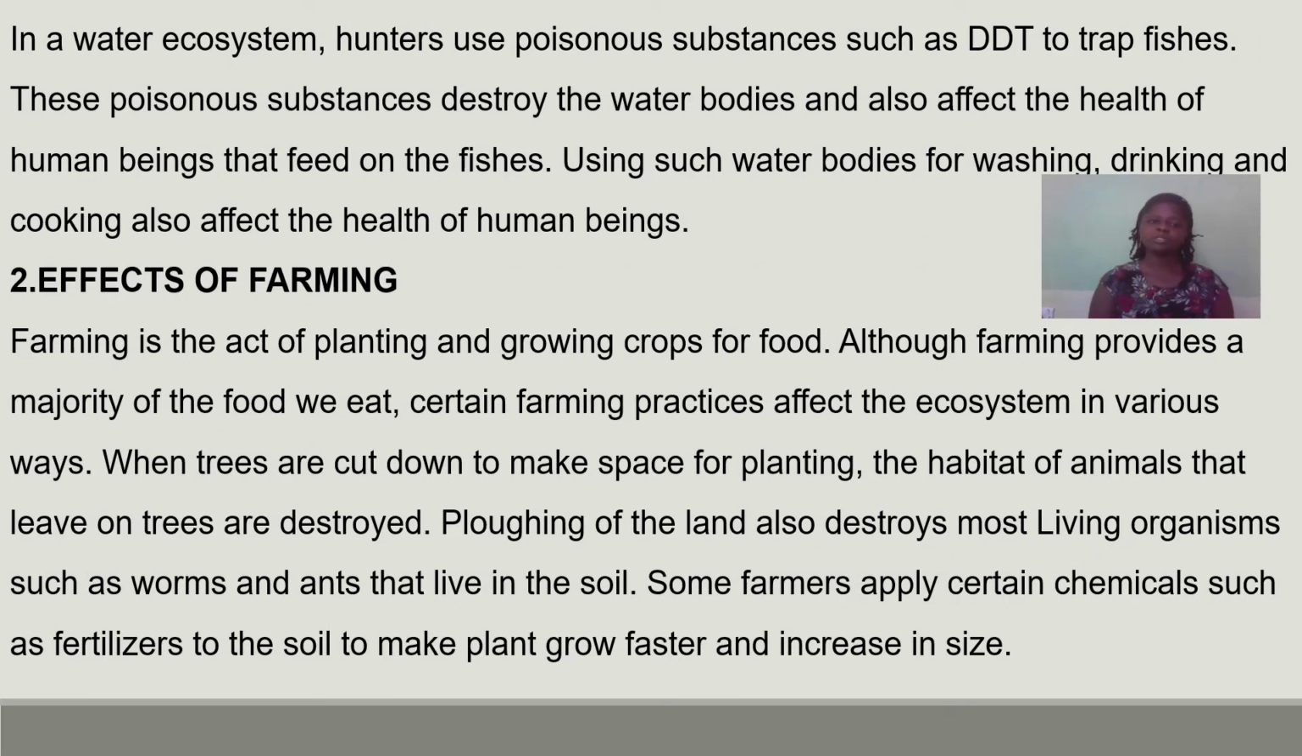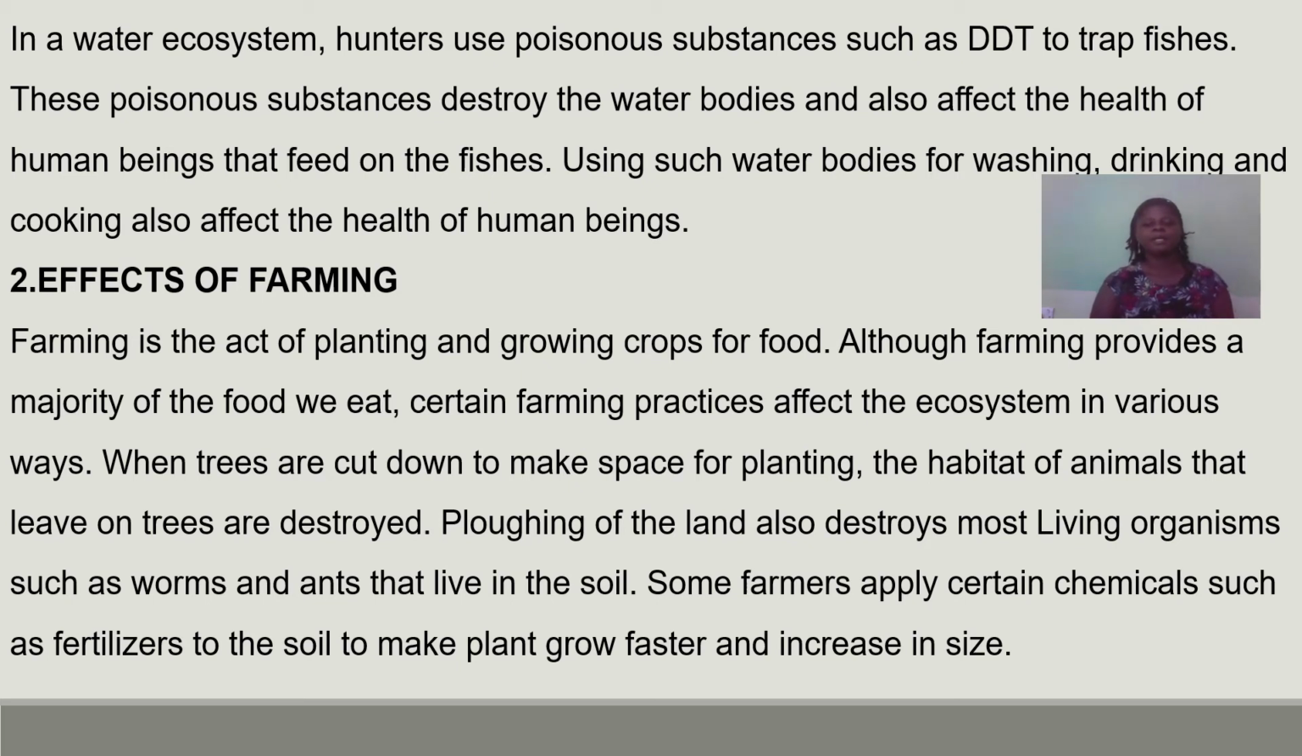In a water ecosystem, hunters use poisons such as DDT to trap fishes, and these poisons destroy the water bodies. They also affect the health of human beings that feed on the fishes. Using such water bodies for washing, drinking, and cooking also affects the health of human beings.